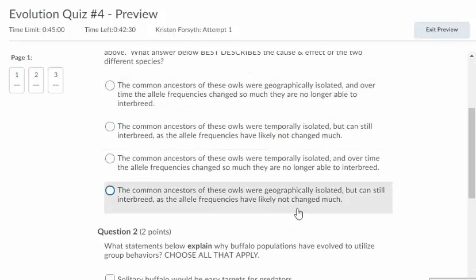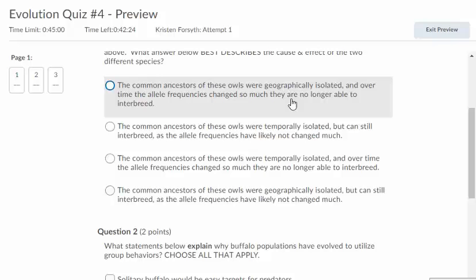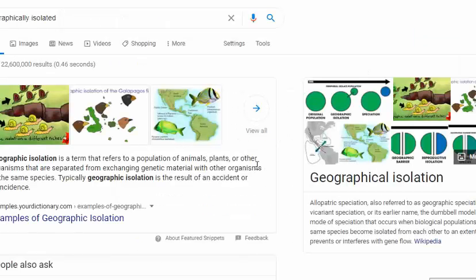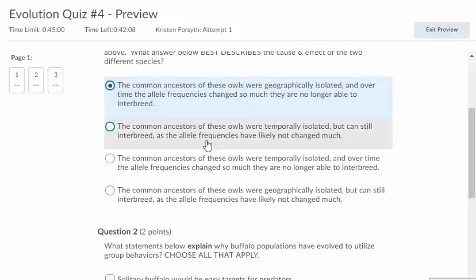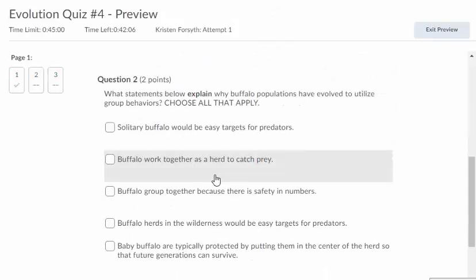So now, which one is the correct one? They can still interbreed, the allele frequencies have not changed, or over time the allele frequencies change so much they're no longer able to interbreed. So I'm going to go back to my tab where I have that. Separated from exchanging genetic material with other organisms of the same species. So in other words, they cannot interbreed. So let's go back here, select the answer, move on to the next one.